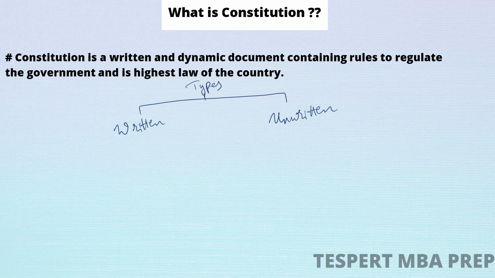What is meant by written constitution? The political meaning of written is that if all the provisions are systematically and properly arranged, then it is known as a written constitution. An example of written is the Indian constitution, because in the Indian constitution we can find each and every provision arranged in a proper, systematic way.